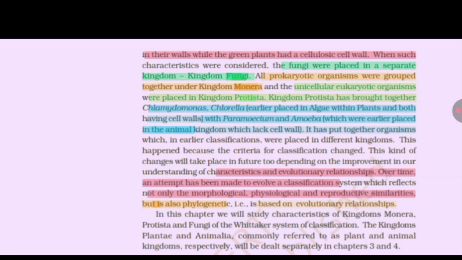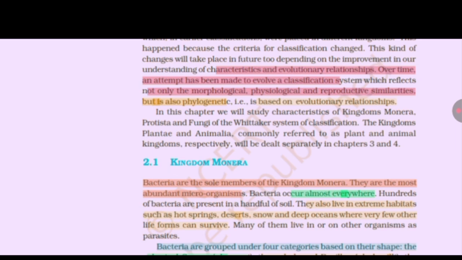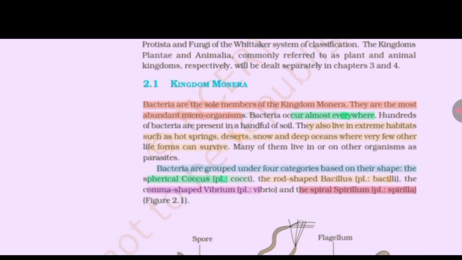This kind of change will take place in future too, depending on the improvement in our understanding of characteristics and evolutionary relationships over time. An attempt has been made to evolve a classification system which reflects not only the morphological, physiological, and reproductive similarities, but is also phylogenetic, that is, based on evolutionary relationships. In this chapter, we will study characteristics of kingdoms Monera, Protista, and Fungi of the Whittaker system of classification. The kingdoms Plantae and Animalia, commonly referred to as plant and animal kingdoms respectively, we will deal with separately in chapters 3 and 4. Kingdom Monera.